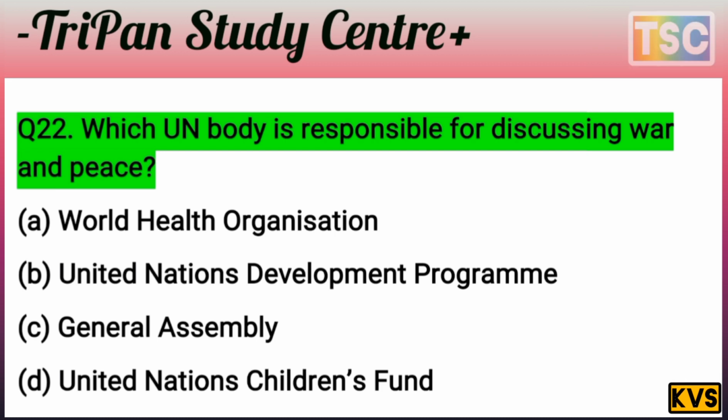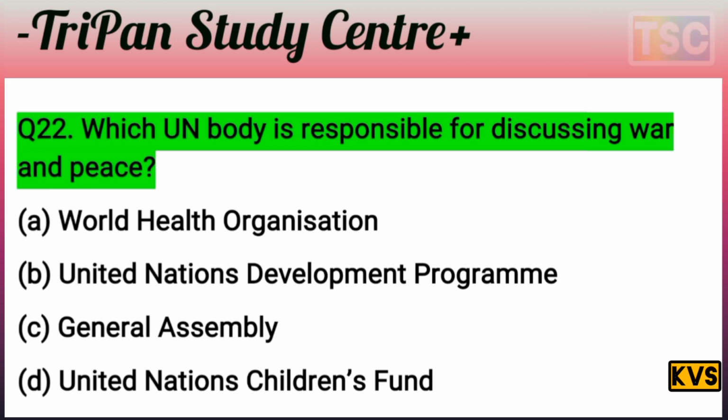Question: Which UN body is responsible for discussing war and peace? A. World Health Organization, B. United Nations Development Program, C. General Assembly, D. United Nations Children's Fund.